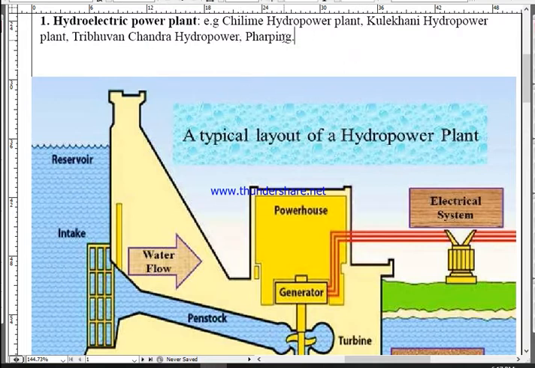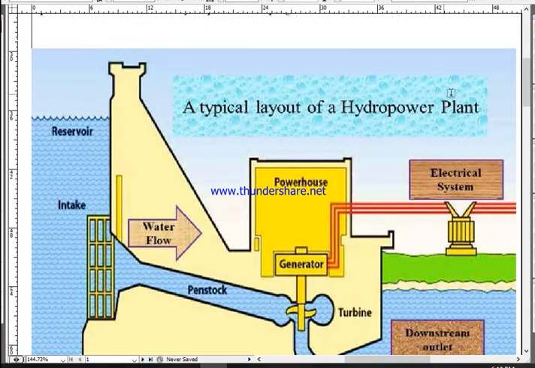A government official has been appointed in that station to give you some briefings, to tell you everything about the hydropower station. It was a very nice visit when I took my students there last year.